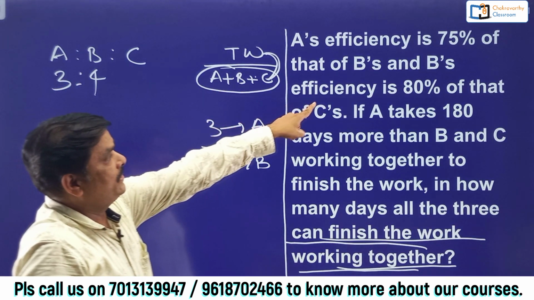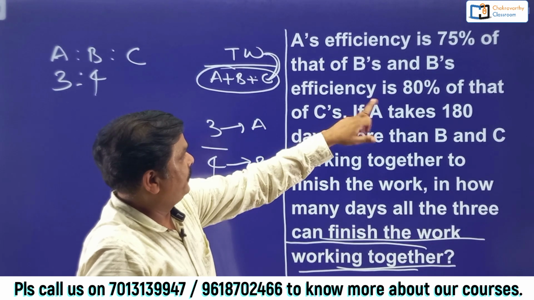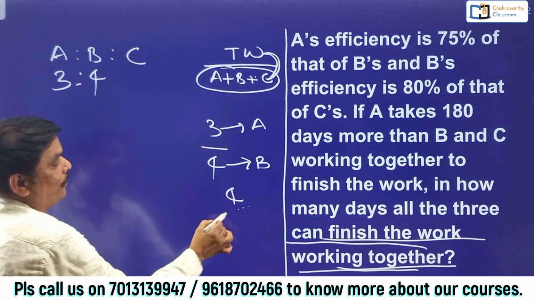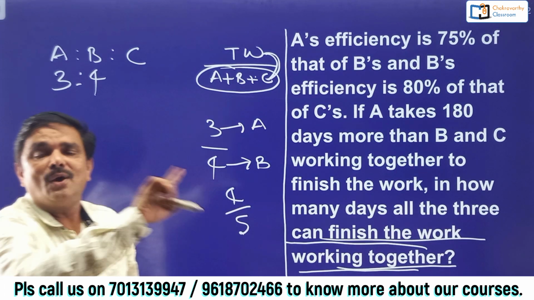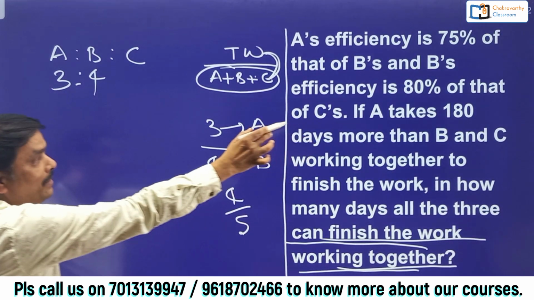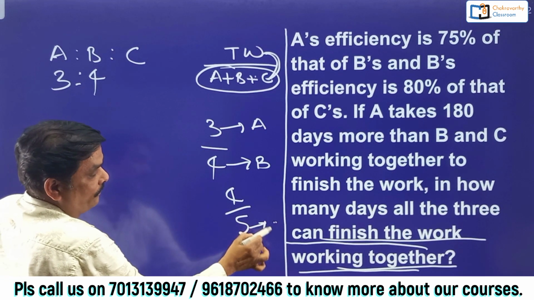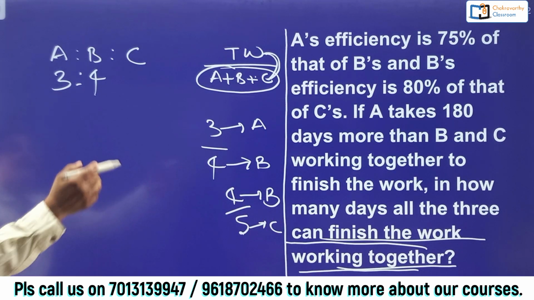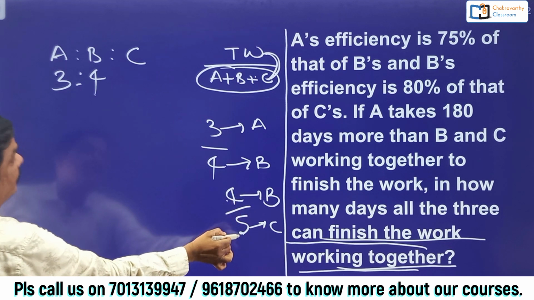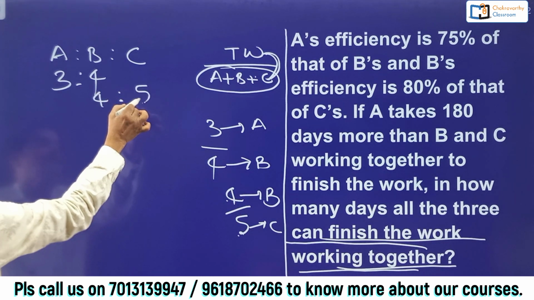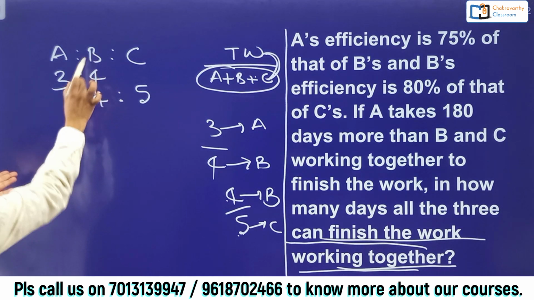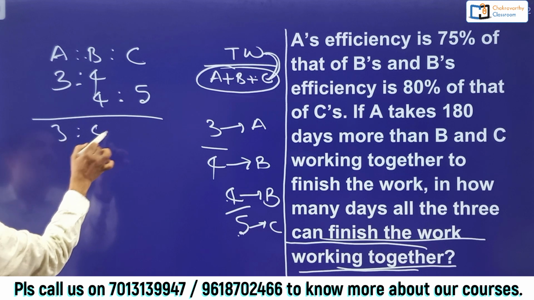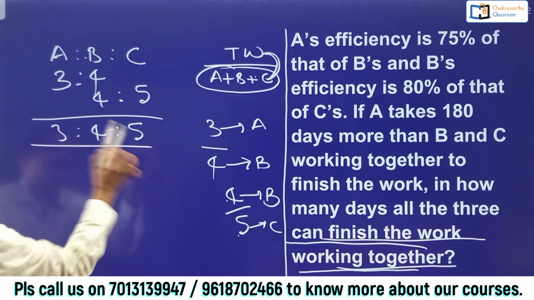Now, B's efficiency and C's comparison. B's efficiency is 80% of that of C. What do you mean by 80%? 80% is nothing but 4/5, isn't it? Between B and C, if C's capacity is 5 parts, B's capacity is 4 parts. As simple as this. So B is to C is 4:5. Now you need not do anything more because B is common. Directly you can say A is to B is to C, 3:4:5. That's it. This is over.